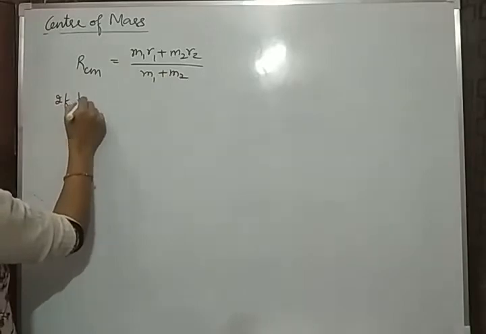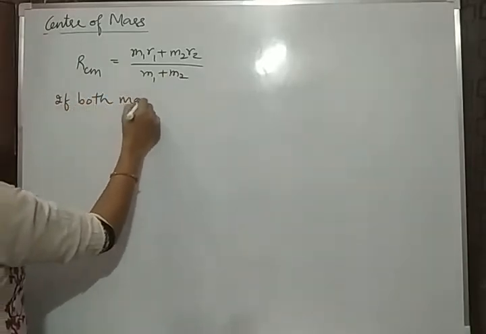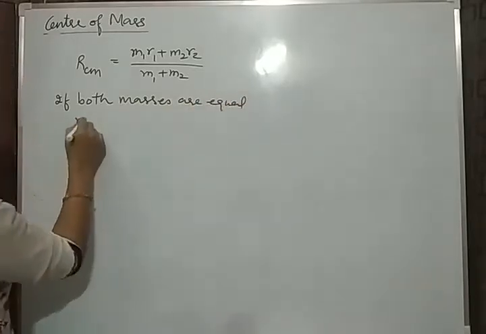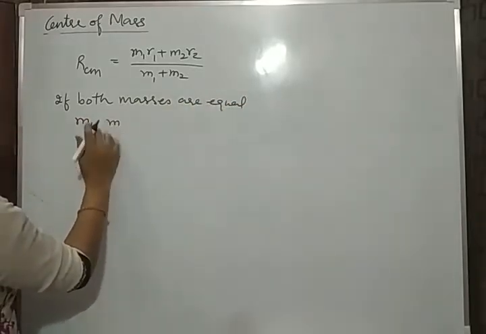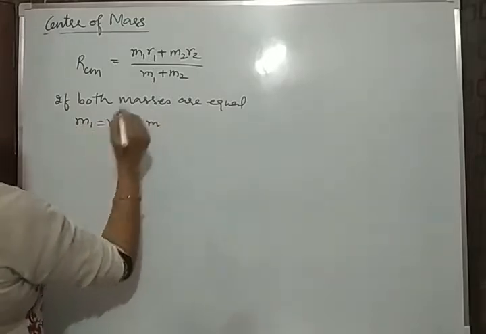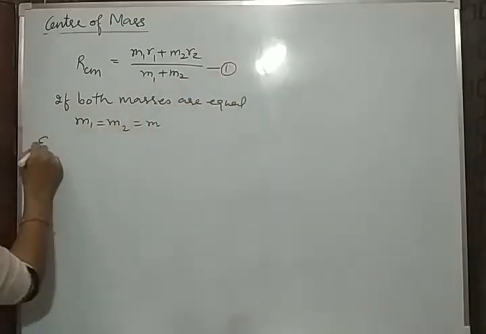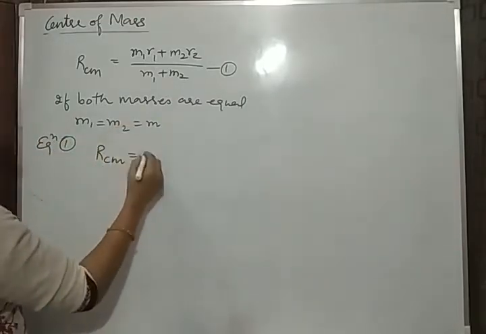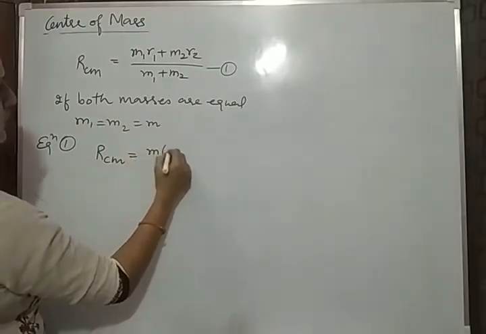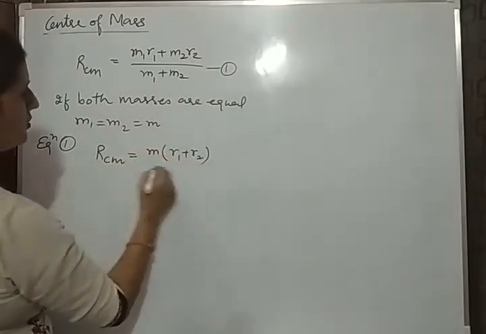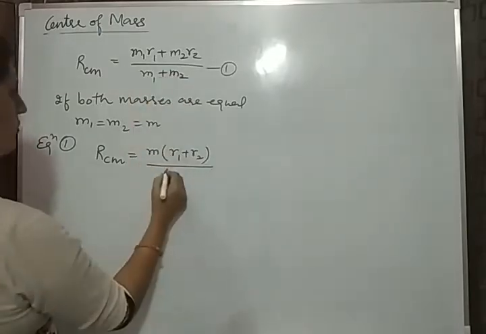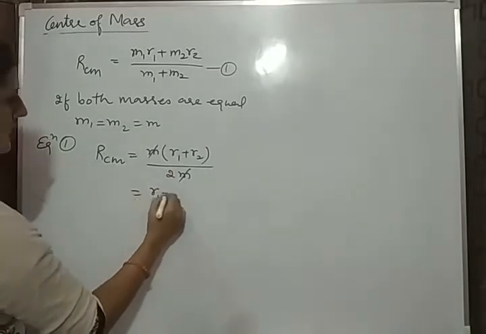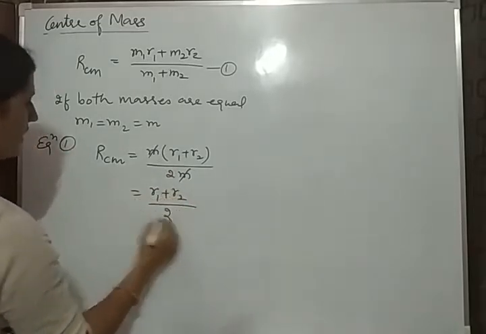If both the masses are equal, then this formula is reduced, as M1 is equal to M2 is equal to M. Now equation 1 becomes: the position vector of the center of mass is equal to M common, (R1 plus R2), divided by M1 plus M2, that is M plus M is 2M. This value is (R1 plus R2) divided by 2.